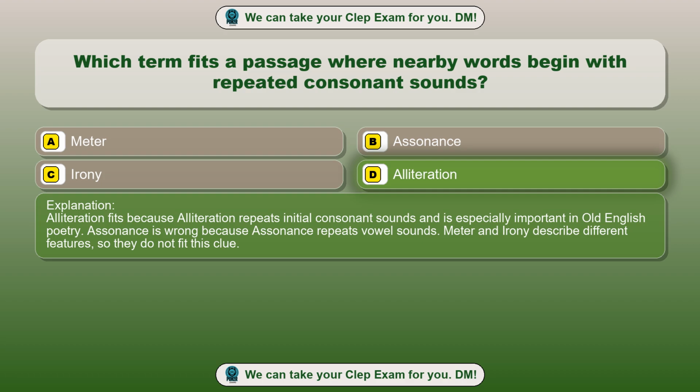Assonance is wrong because assonance repeats vowel sounds. Meter and irony describe different features, so they do not fit this clue.